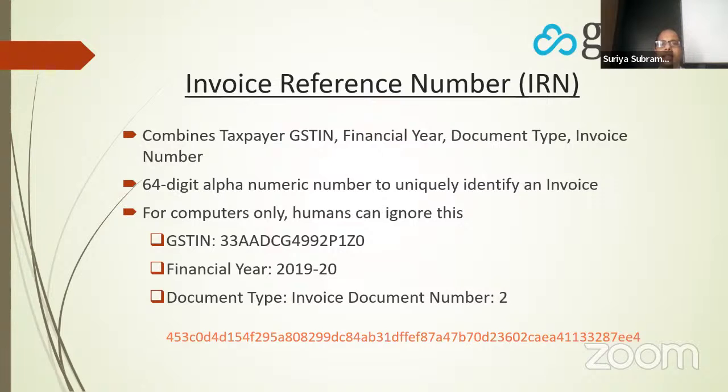What is important to understand is the IRN number is unique. So one party's IRN number will not match with another party. For example, let's say two taxpayers both generate invoice number INV1. They will have different IRN numbers. They will not have the same IRN number. So that's the most important thing to note. Otherwise, you should just ignore this number.